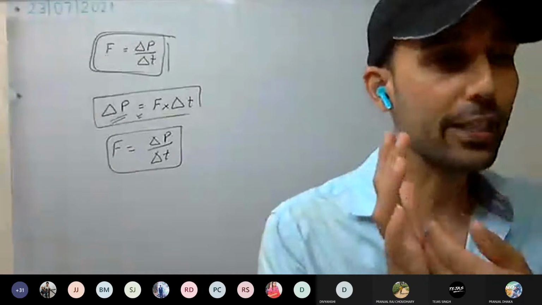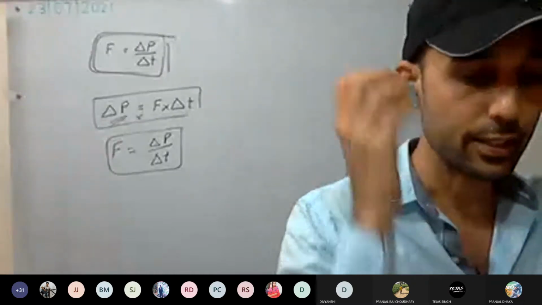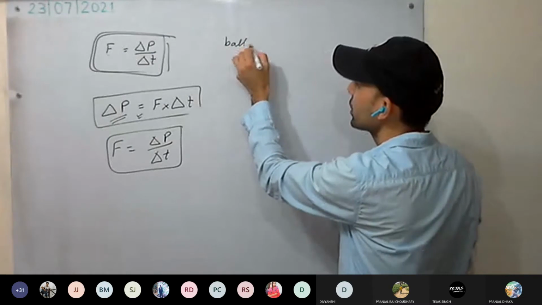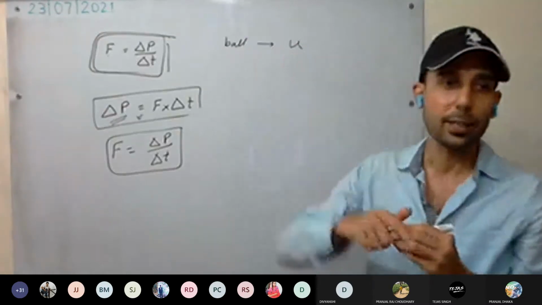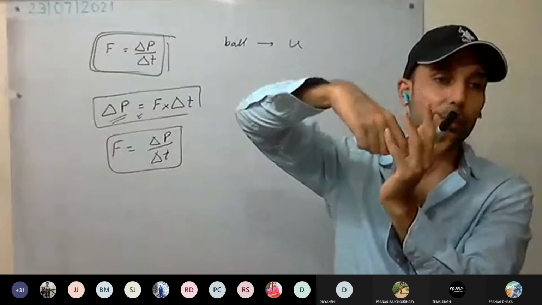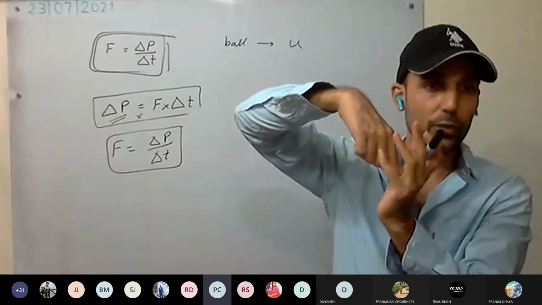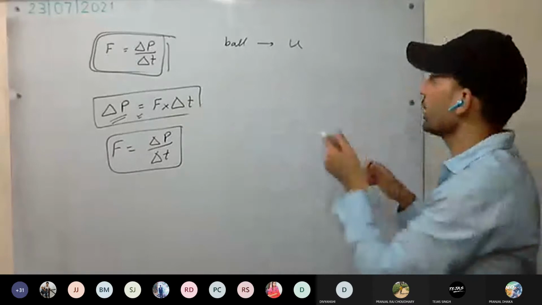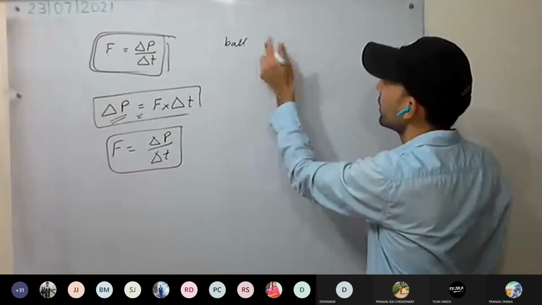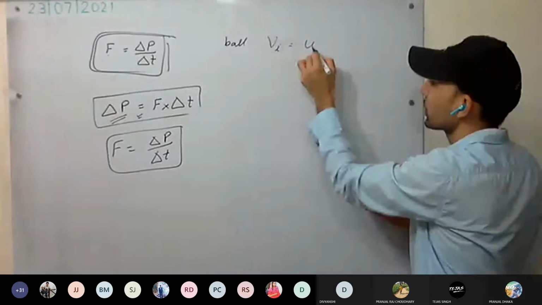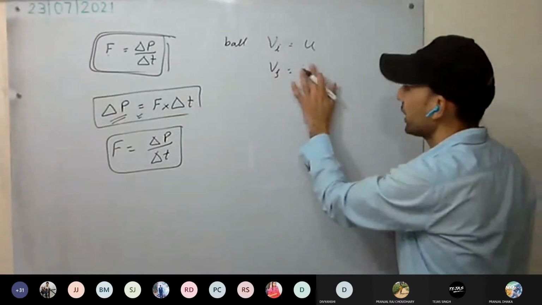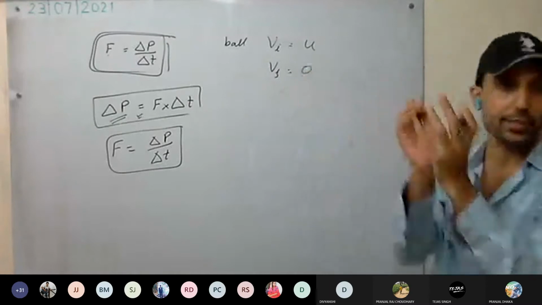So this impact is nothing but force. See here. For example, a ball is there. It is initially moving with velocity u. It is coming toward you with a velocity u. While you catch it, the final velocity will be 0. It will come to rest. I write v initial is u, v final is 0, since it is coming to rest.